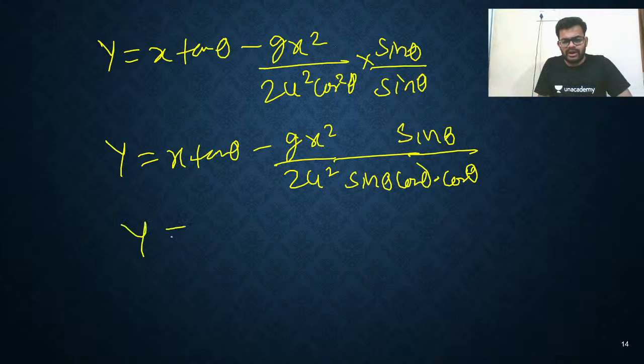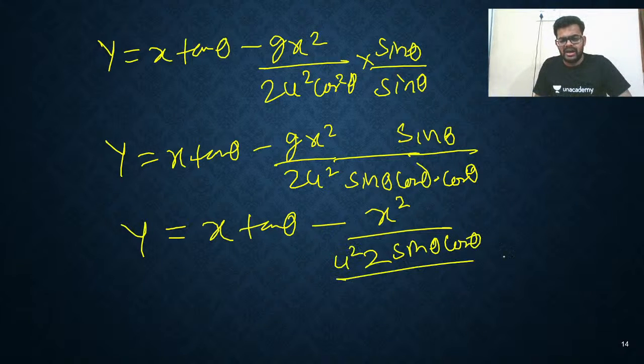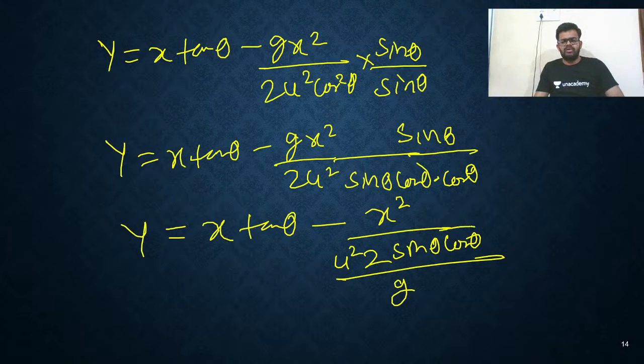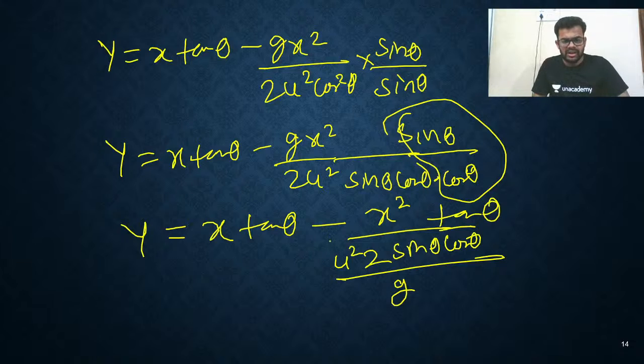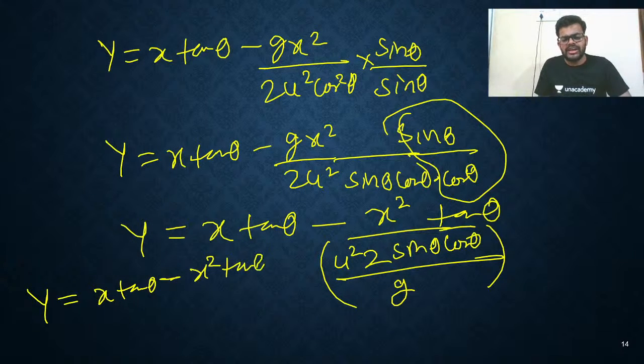So finally what are we going to get? x tan θ minus x². Here I am writing 2 sin θ cos θ, and this is u² upon g. G I am bringing downward. And sin θ upon cos θ can be written as tan θ. So we can see here, 2u² sin θ cos θ upon g is the formula of range. So you are getting y = x tan θ − x² tan θ divided by range.